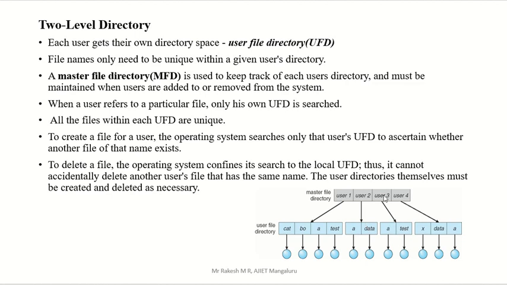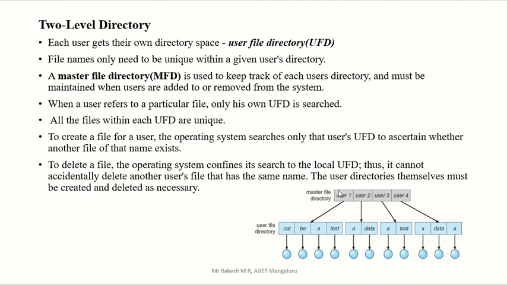User 3 created one subdirectory; this size is less, this size is large, so the directory sizes are different. In that directory, whichever files are related to that particular user, he can save those files, the file information, in that directory. So this is about the two level directory.